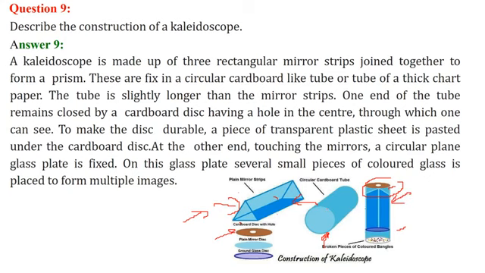At the other end, touching the mirror, a circular plain glass plate is fixed, this one. On this glass plate we have small pieces of colored glass in place to form multiple images. So here we have, say, broken pieces of colored bangles, and now if you see from here, you see a different picture, which is the purpose of the kaleidoscope.